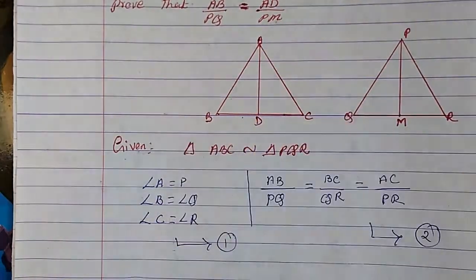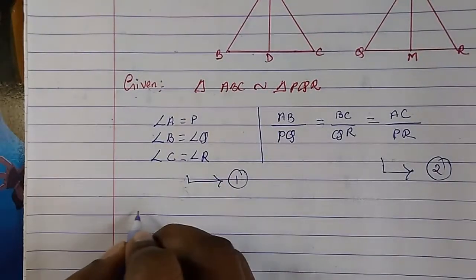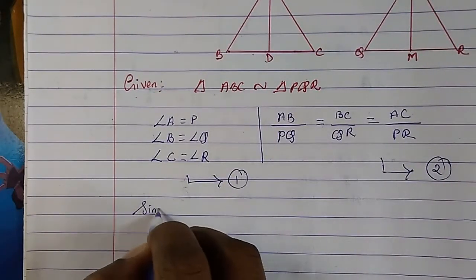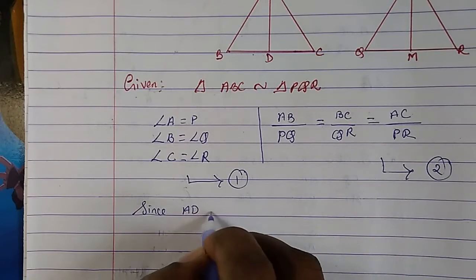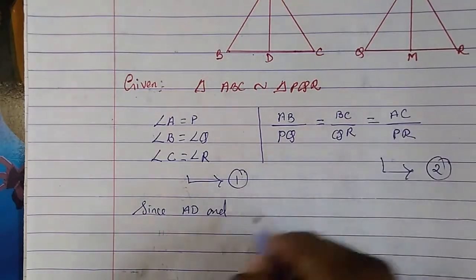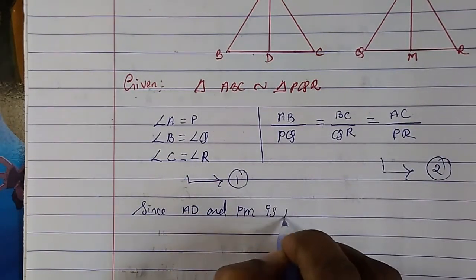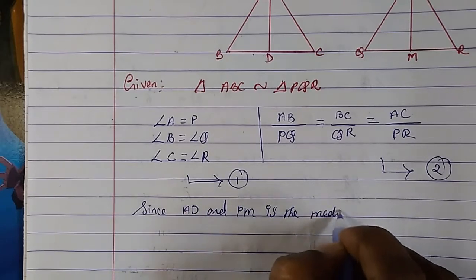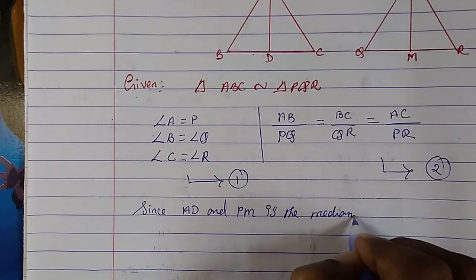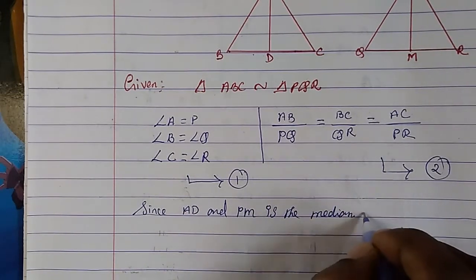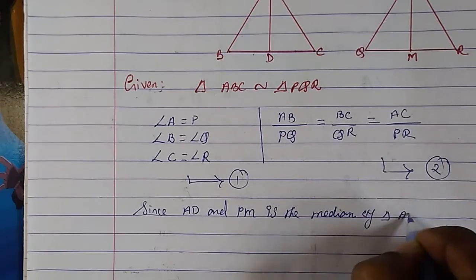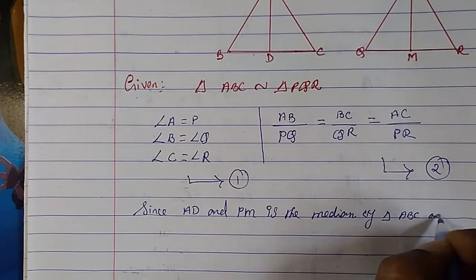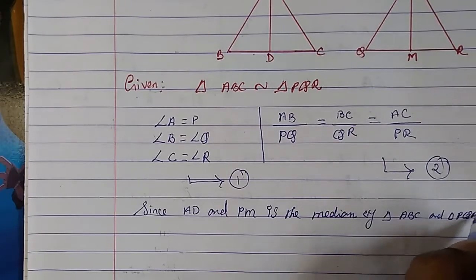So BC can be written, since AD and here PM are the medians of triangle ABC and triangle PQR.